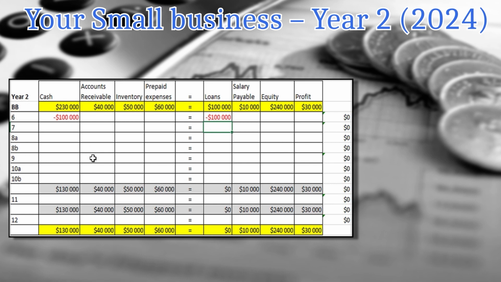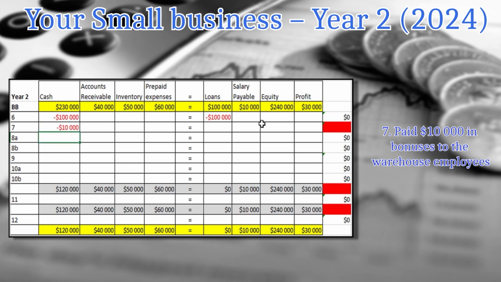The second operation is that we have to pay the bonuses we promised to our employees. So it's again, we paid cash, $10,000. We had, as you remember, the salary payable, that's our debt to our employees, we also reduce it to zero.